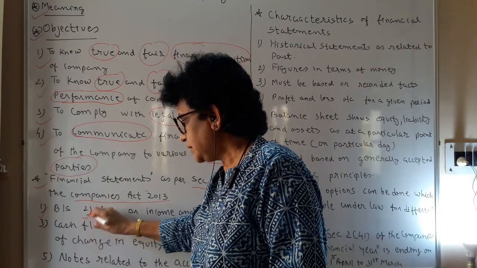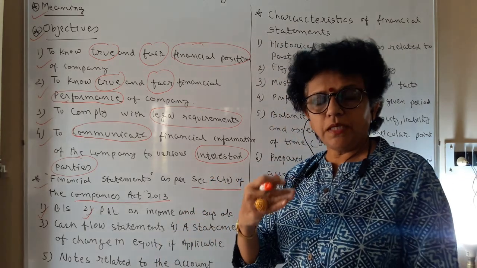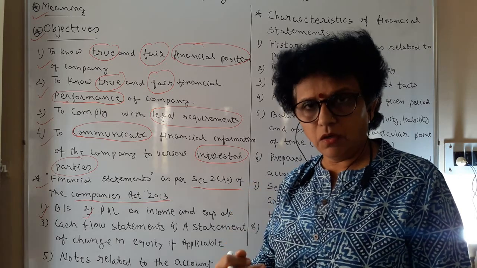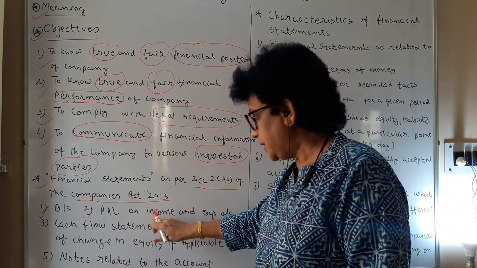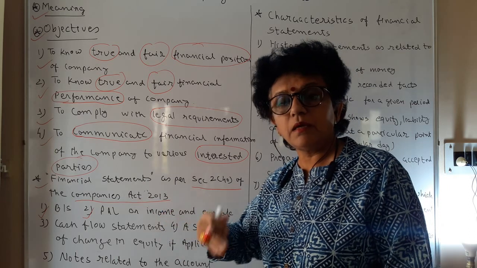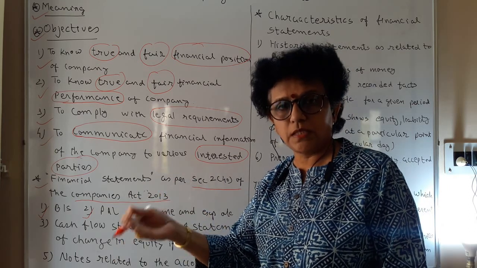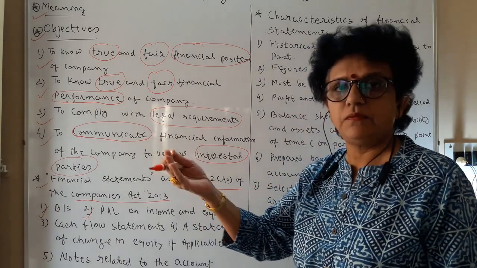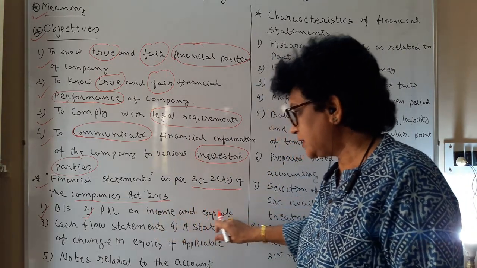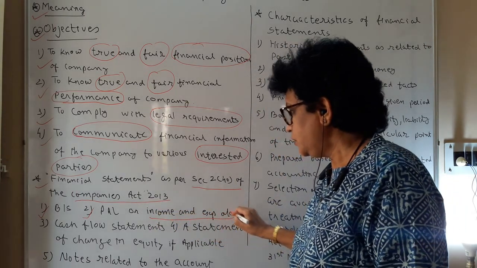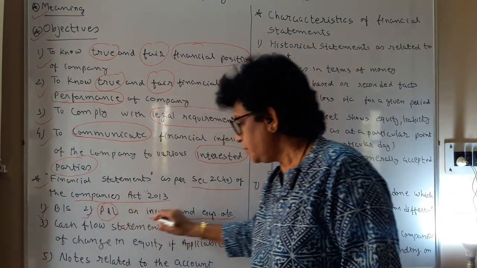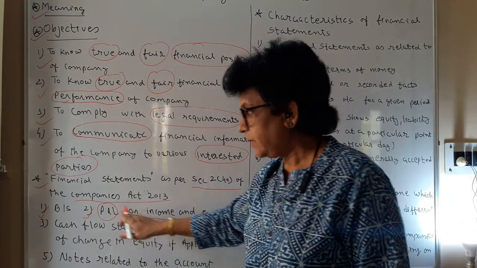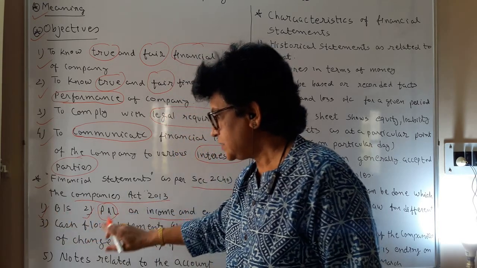The next is profit and loss. If you are a manufacturing company or a business unit, you are going to prepare a profit and loss account. But if you are doing business not to earn profit but for a social objective, then it is a non-trading financial institution, which last year in class 11 we learned, that is the income and expenditure account. Either you prepare the P&L account or you prepare the income and expenditure account according to the business you are doing. So first is the balance sheet, second is the P&L.